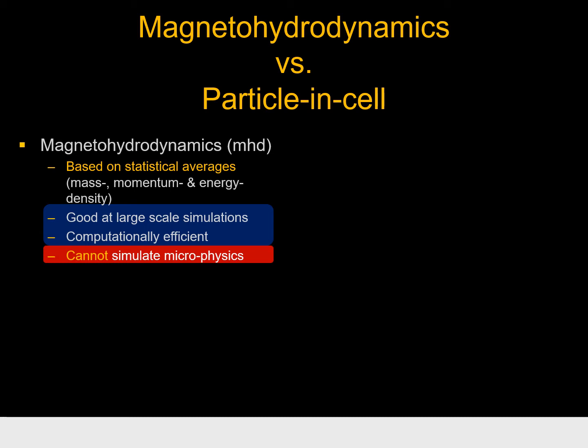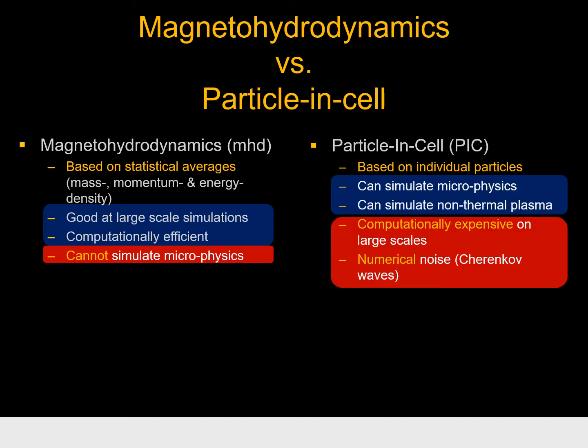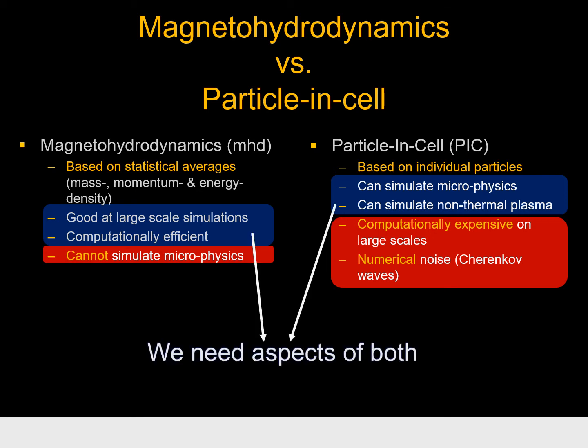However, it cannot simulate microphysics because the very underlying assumption of magnetohydrodynamics is that the microphysics average out to create those statistical averages. By contrast, particle-in-cell is based on treating a plasma as a collection of individual particles. As such, it can simulate microphysics and it can simulate a non-thermal plasma. However, it is computationally very expensive, making it difficult to model large-scale structures. It is also numerically noisy, which creates problems of its own. What we need for this kind of project is to take aspects of both these methods in order to get the best qualities of both combined into one single code.